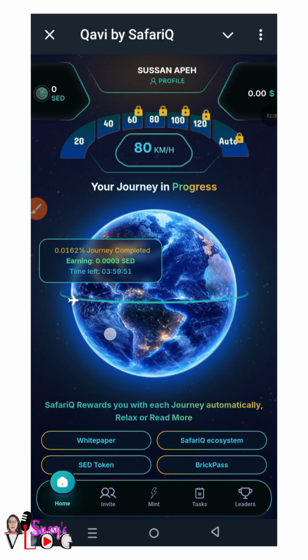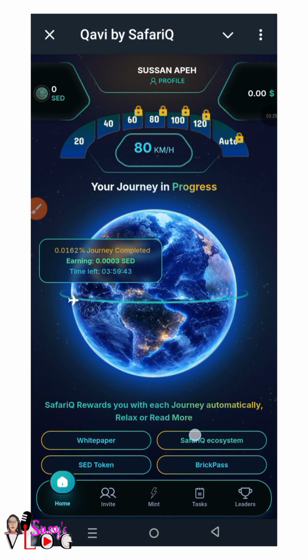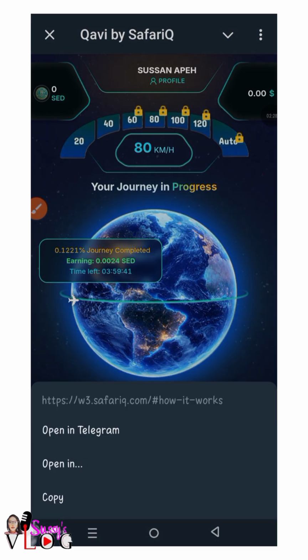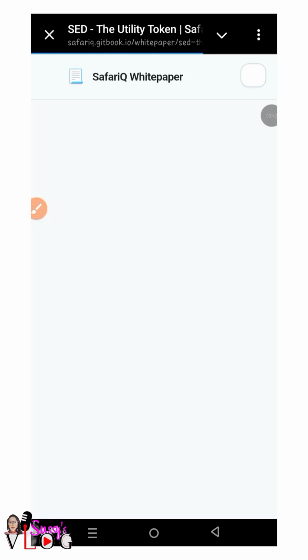You can look at their white paper. The white paper is here. You can look at their ecosystem, the Safari ecosystem, and read up about them. But there's something else I want to show you. If you click on this SED token, you're going to see that this is a very, very good project. And if you want to speed up your mining, you need to refer friends.